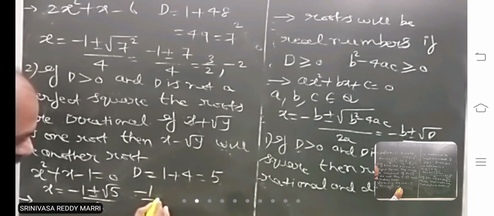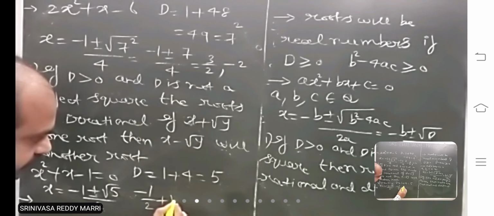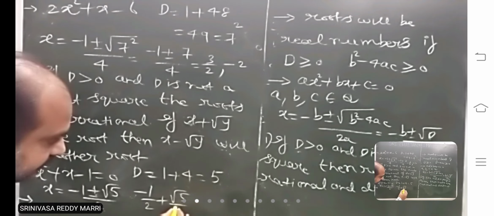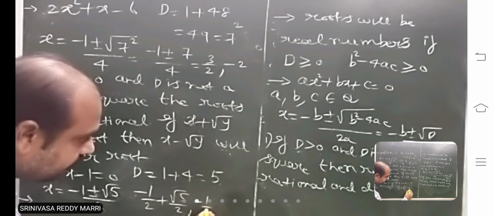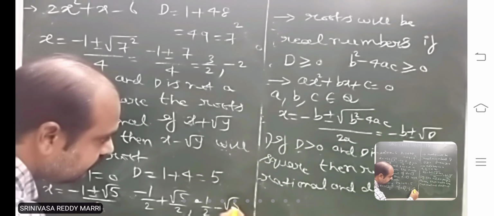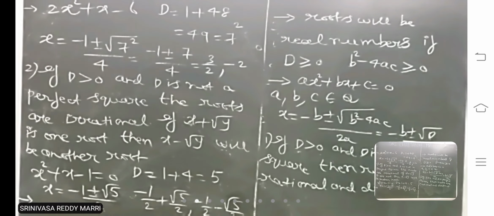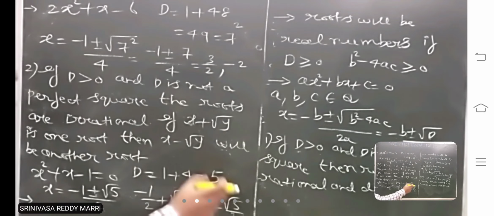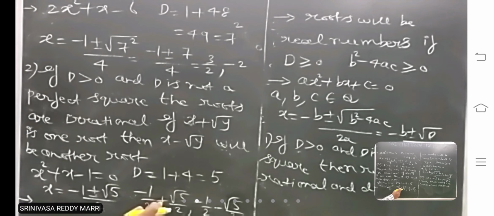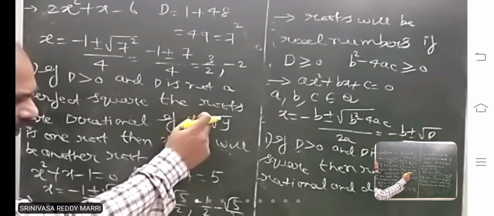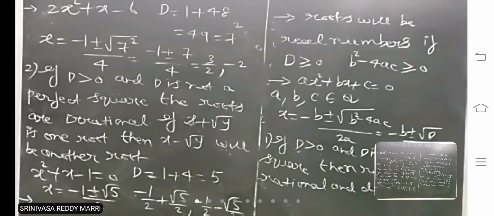That means minus 1 by 2 plus root 5 by 2 is one root, and minus 1 by 2 minus root 5 by 2 is the other. Look here, this is x plus root y and this is x minus root y. Instead of plus, if you write minus, you get another root. So these are called conjugate surds. If plus is one root, minus will be the other. In this case, the discriminant will not be a perfect square.